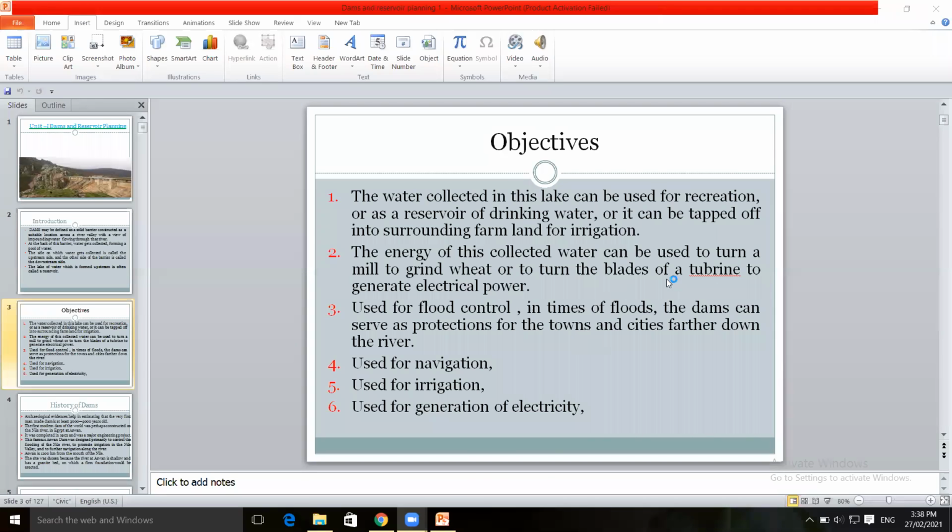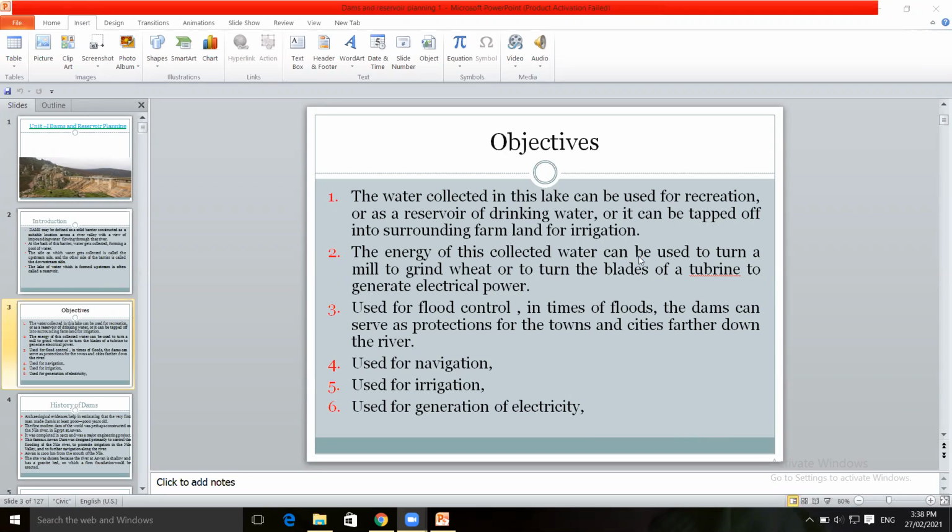Or to turn the blades of a turbine. The turbines are installed at the side of the dam.